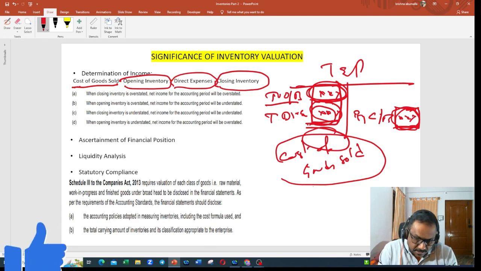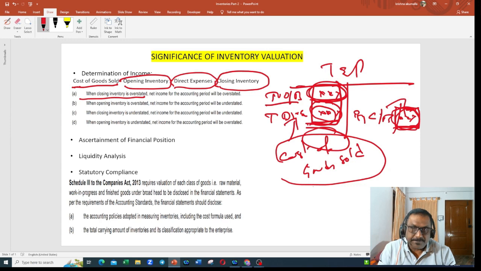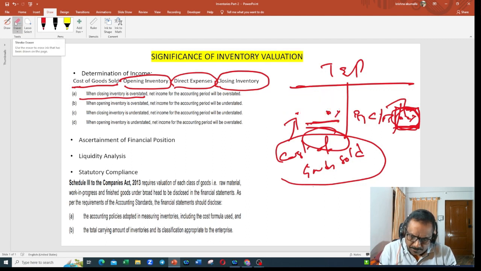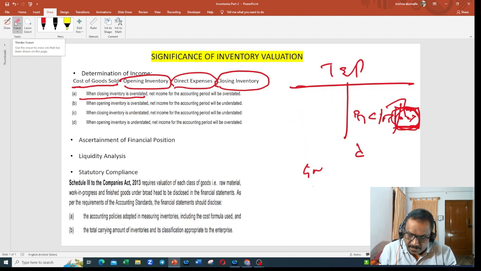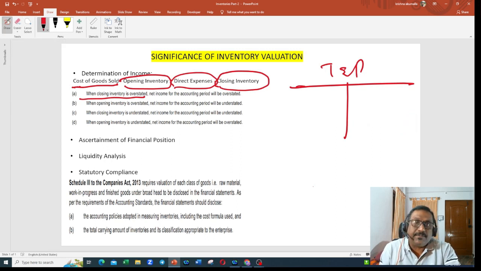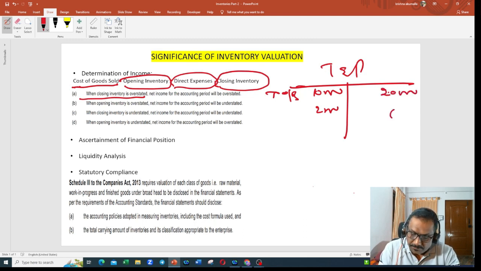Now you see here, when the closing inventory is overstated, credit is overstated, my profit will increase. Simple. I'll show you with an example how that profit will increase, because I'm keeping plus one, plus two, I mean to say 11th and 12th standard students in mind, and trying to explain how overstating of inventory will have an impact. Let us say opening balance is 10,000. Direct expenditure is 2,000. My sales is 20,000. My closing inventory is 6,000.